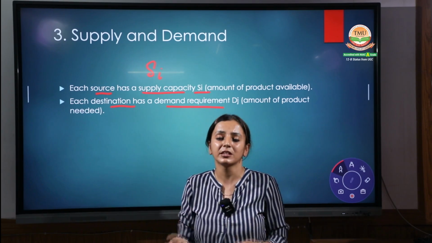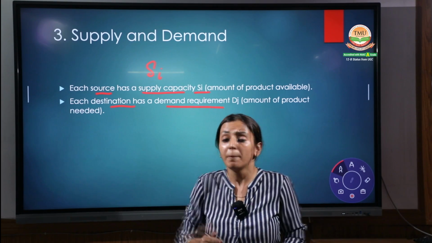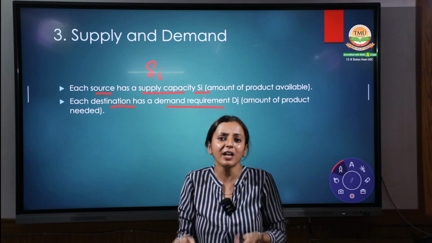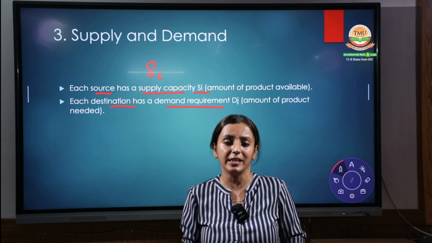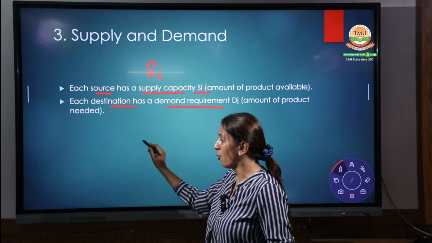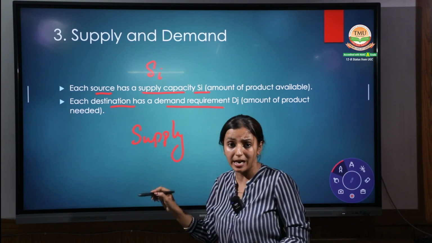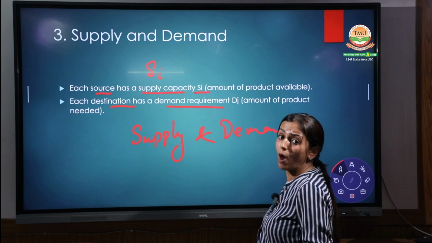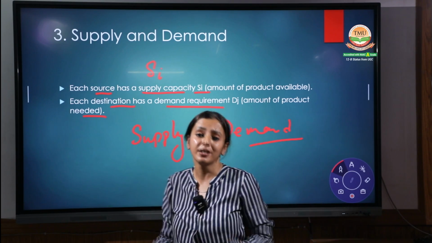For example, the supply in one production area is 100 units, but the requirement is only 90 units. So can we transfer the 100 units? No, we can, but what they actually require is 90 units. So we have to consider both things: the supply, how much we can actually supply, and the second one, their demand, the requirement they actually need, right?